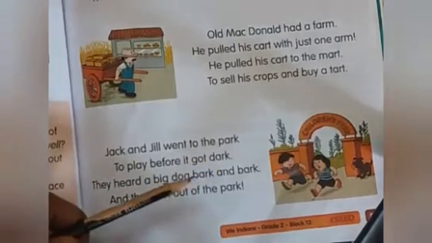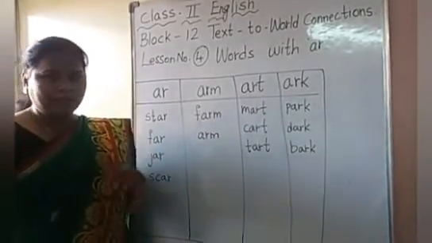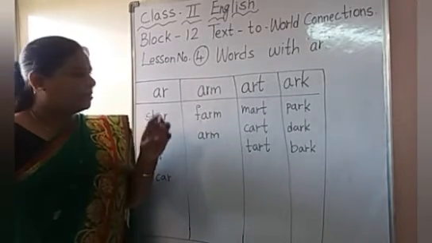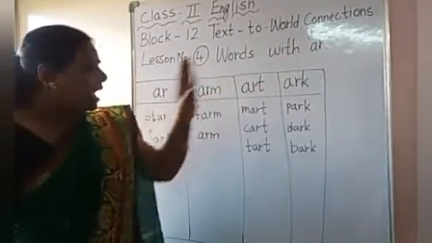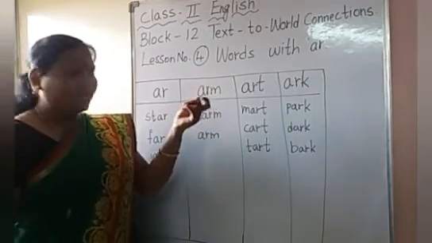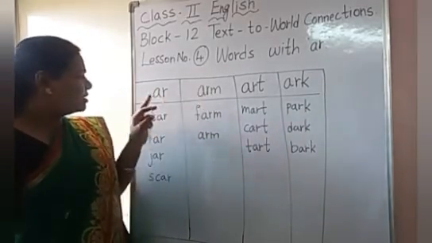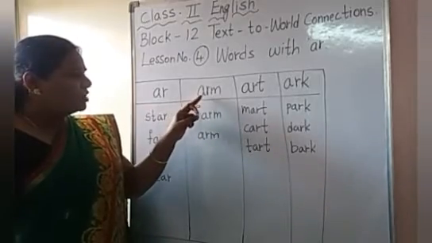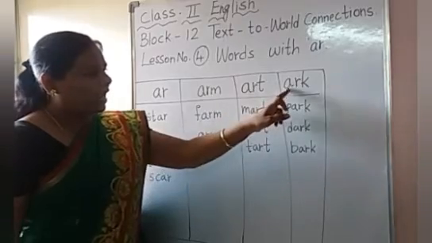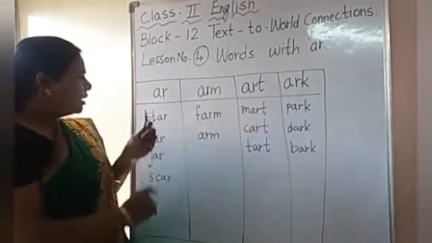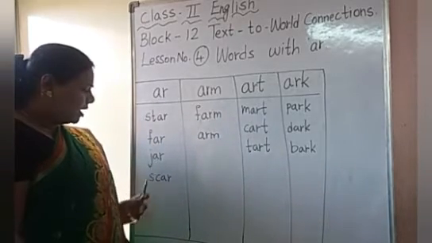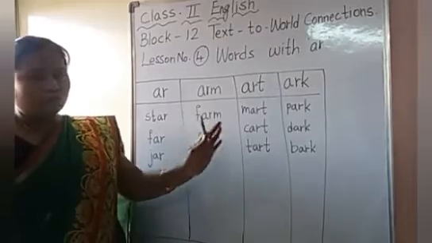Okay, children? Yes, children, in our reader we have learned three rhymes. In those rhymes we have AR words. Now here we will sort them according to the last ending letters. First we have AR, then words with ARM, then ART, then ARK. So what are the words ending with AR? Star, far, jar, scar. Like this you have to sort the words.